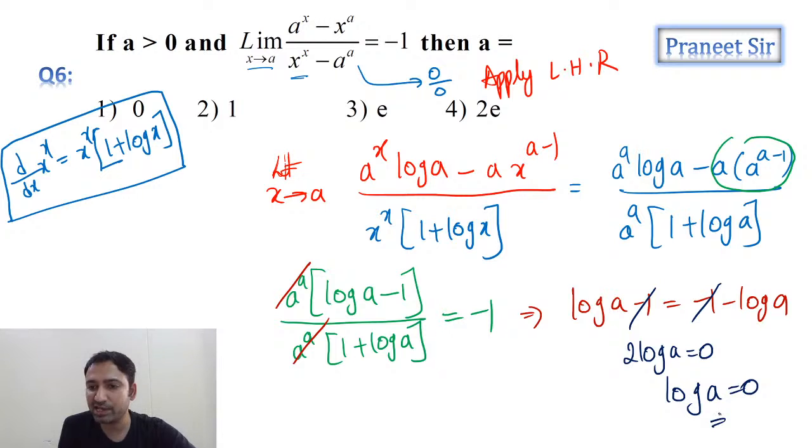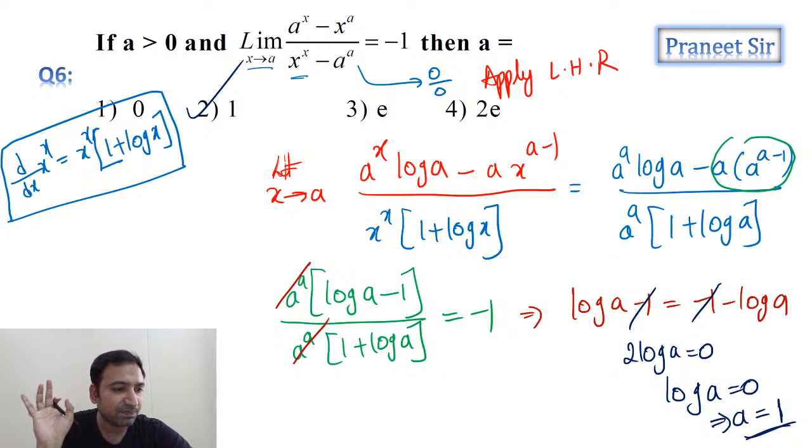Log a equals 0 means a equals how much? a equals 1, guys, because log 1 is always 0. Exactly. So that's what we're getting: second option. Isn't it easy, guys? As it is in the form of 0 by 0, we applied L'Hospital rule, substituted the limit, and equated it to minus 1. From this we calculated the value of a. Got it now, guys?